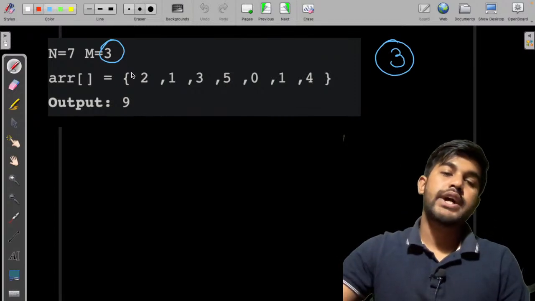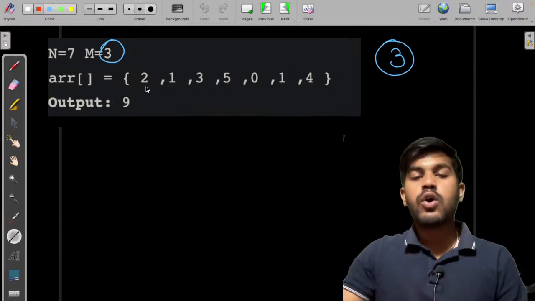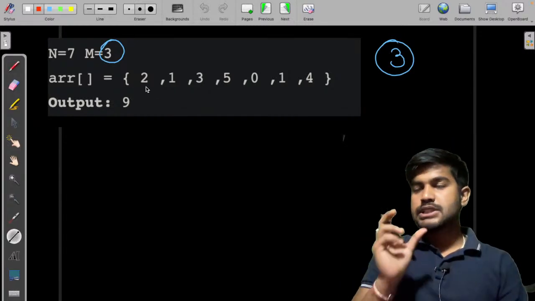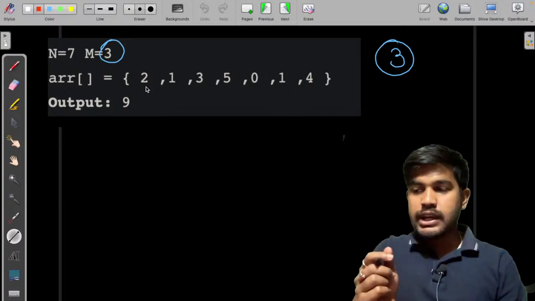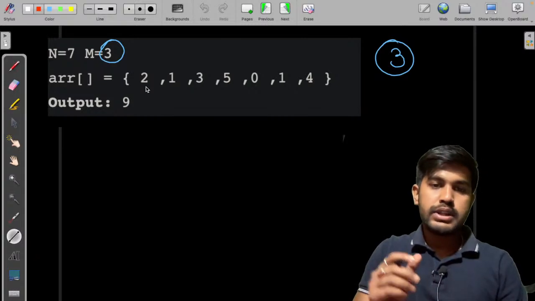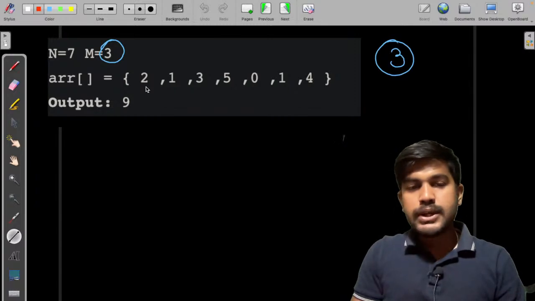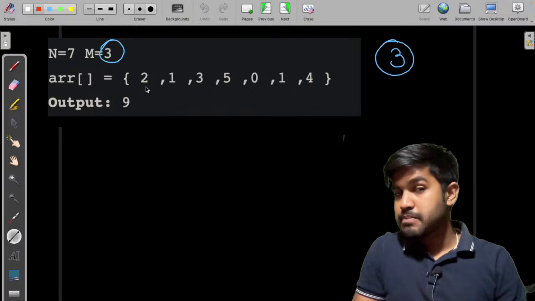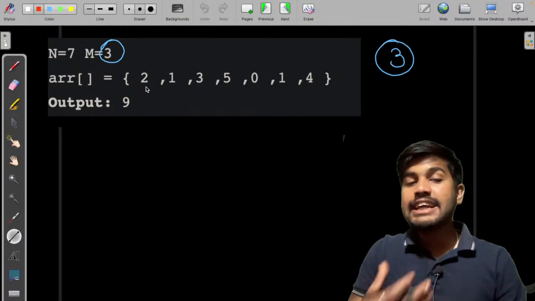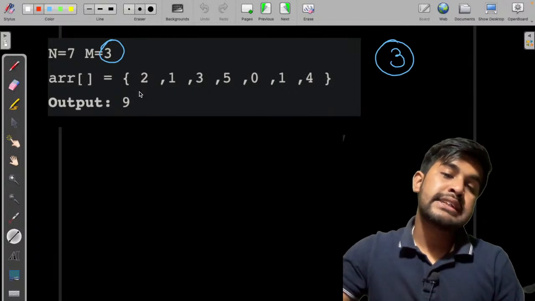How? I would tell you that. Now what we need to do is we need to consider all the sub arrays. So now we know we need to consider sub arrays of size 3. Why? Because to eat 3 elements we at max require m. So there is no point in eating fewer trees. If the number of trees available to us is less, then it is there. But if we have ample supply of trees, there is no point in eating a smaller number of trees. Okay, so what we can do is we can consider all the 3.